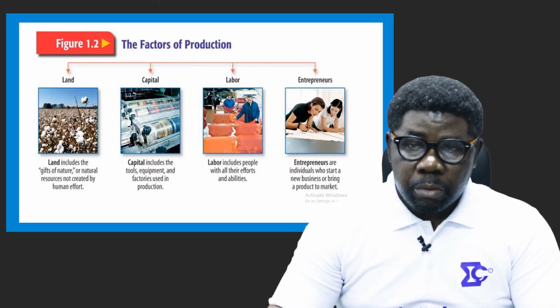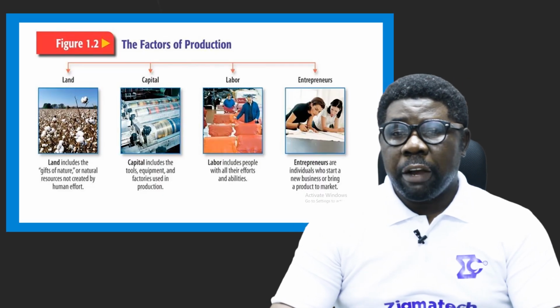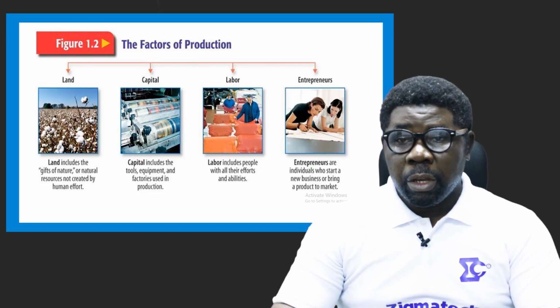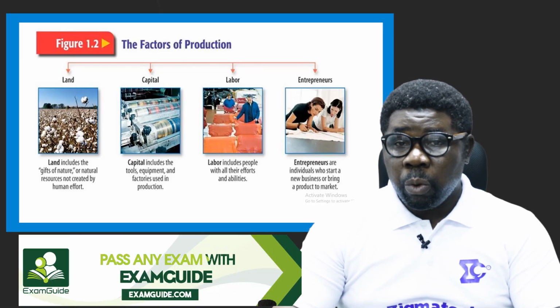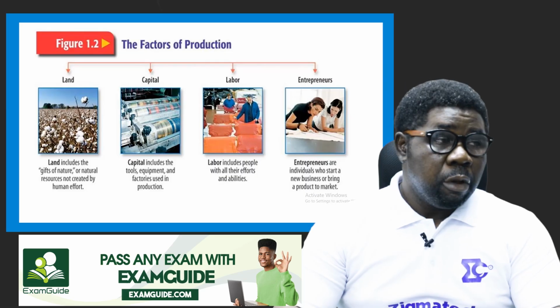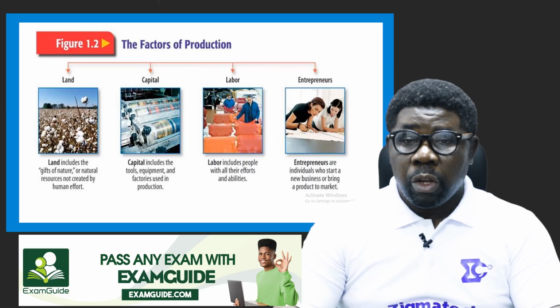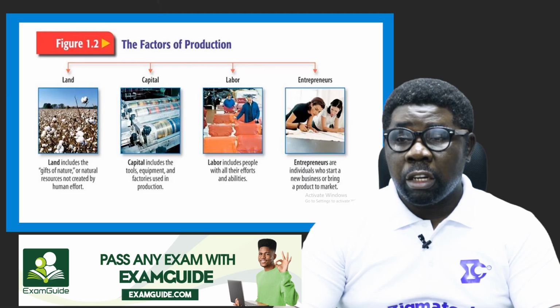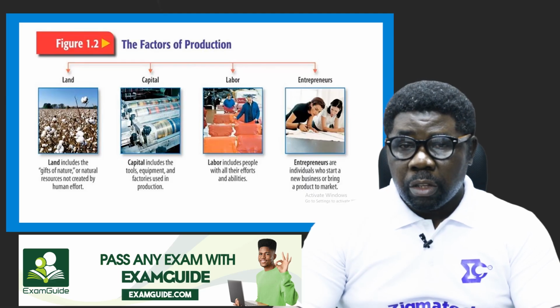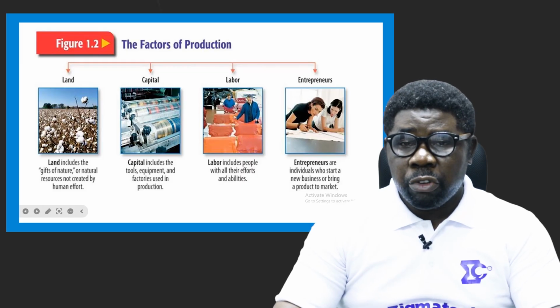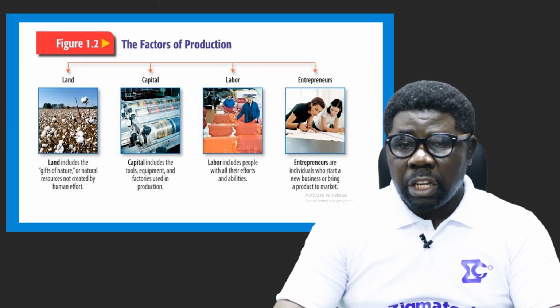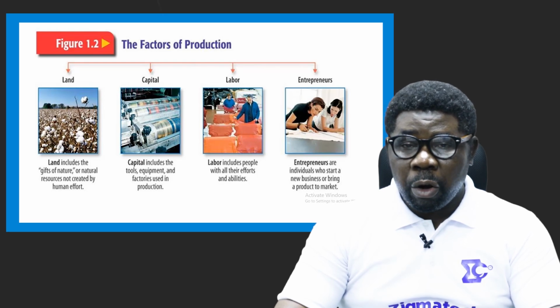So here we look at the factors of production. This topic has been featuring one time or the other in our discussion. Of course, there are various reasons why we look at it. So we have 4 basic factors of production, which are land, capital, labor, and entrepreneur. But you can see land does not necessarily mean the ground you step on. Land includes everything that grows or that comes out from ground or water bodies, all right?